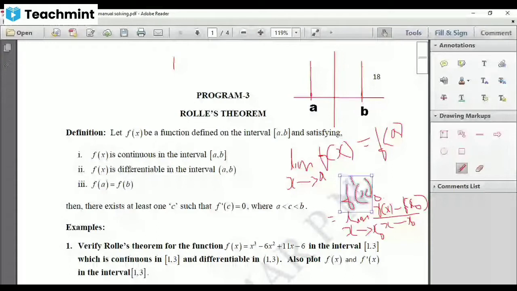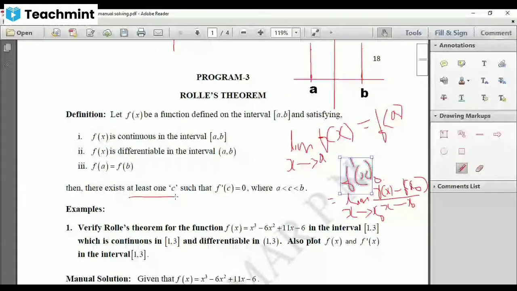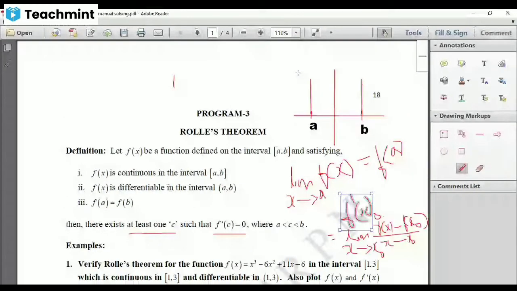There might be more than one c, but compulsorily there exists at least one c such that f dash of c equals 0. And your c lies in between a and b, not at the endpoints. Right? What is the meaning of f dash of c equal to 0? See, let me draw a picture.